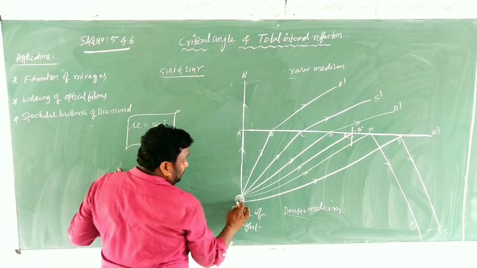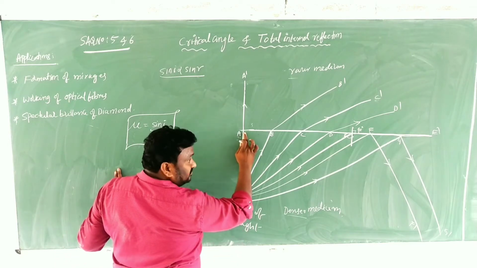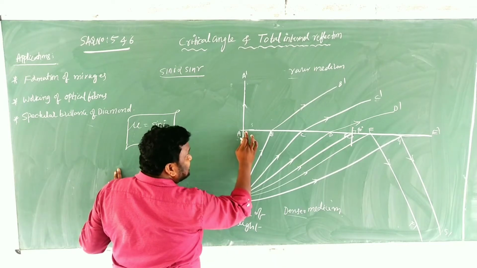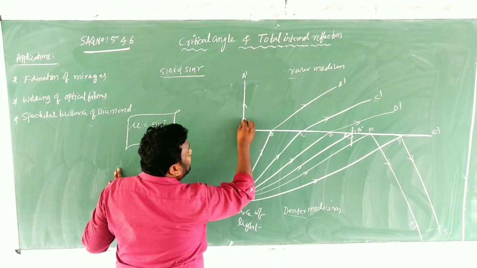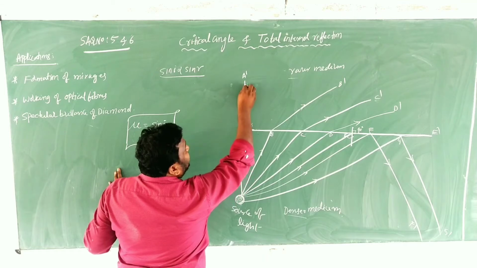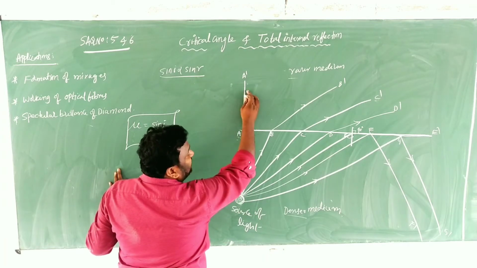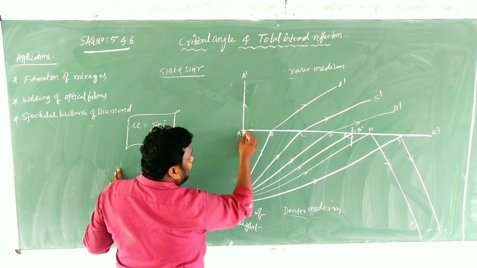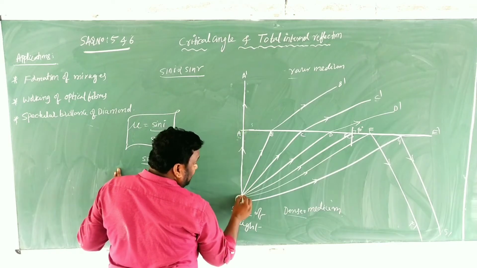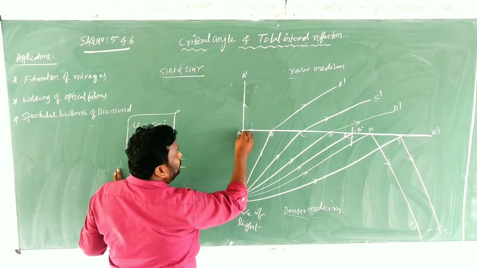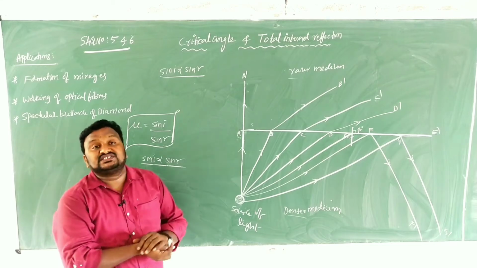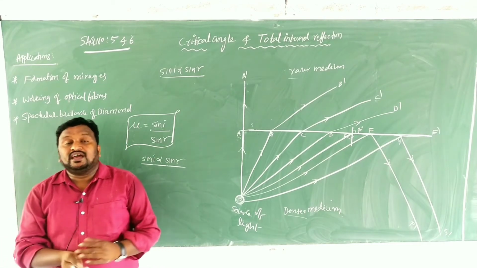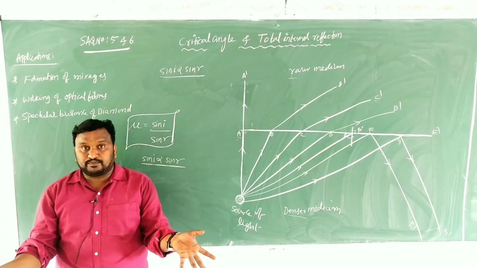So first we go for OA. OA is the incident ray, and now A dash is the refracted ray. So, children, in this case, for light ray OA, the angle of incidence is 0. Angle of incidence is 0, then the angle of refraction is also 0.